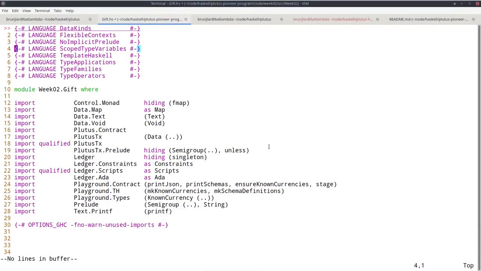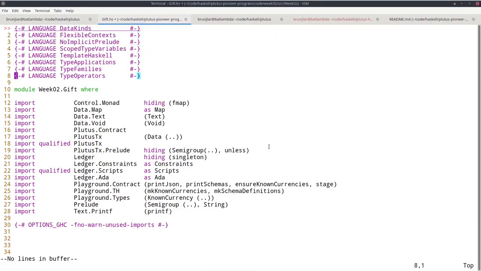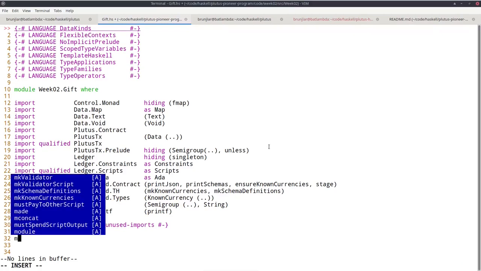In order to write our first validator, I create a new Haskell module. I call it Gift. And I more or less just copy-pasted all the language extensions and the imports from last week's auction example. Now let's write the validator.